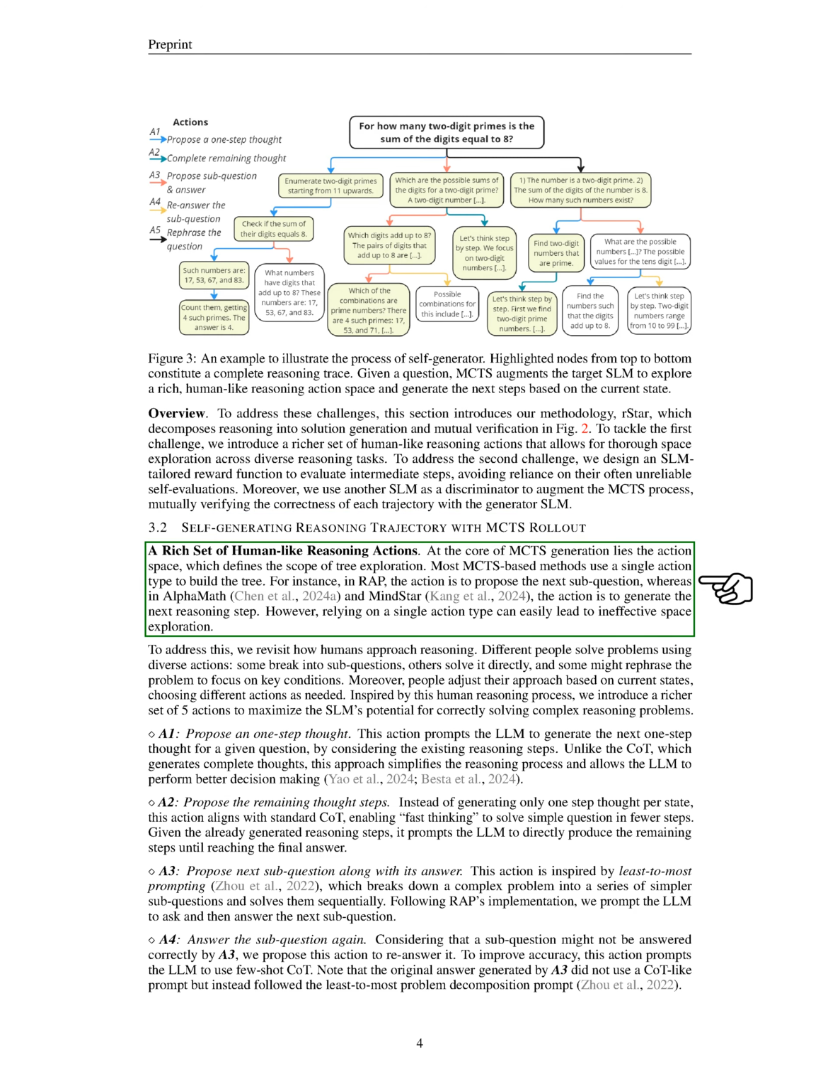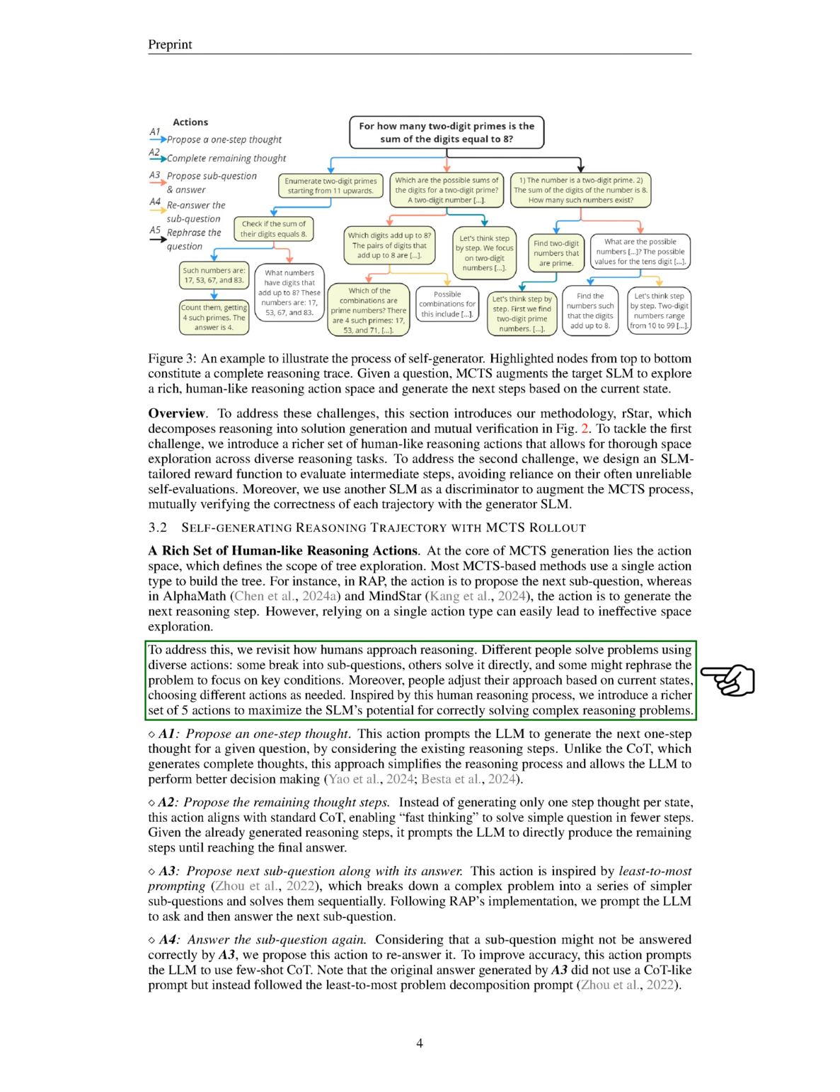At the heart of MCTS is the action space, which defines how we explore the tree. Most methods use a single action type, which can limit exploration. We draw inspiration from human reasoning, where individuals use various actions to solve problems. We introduce 5 distinct actions to enhance the SLM's ability to tackle complex reasoning problems.